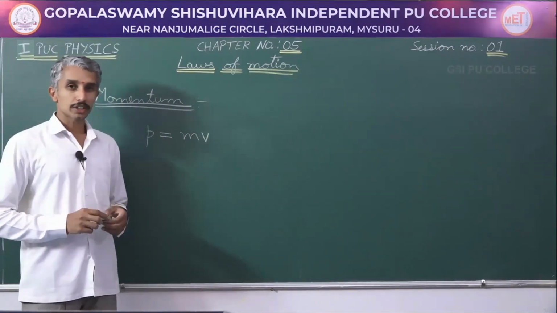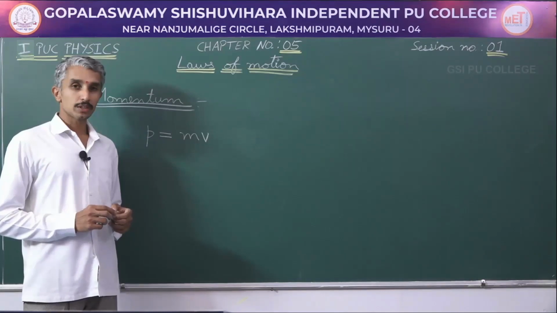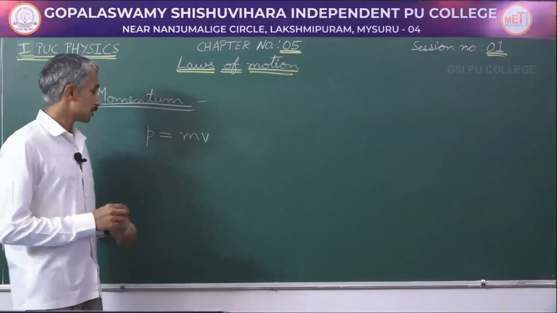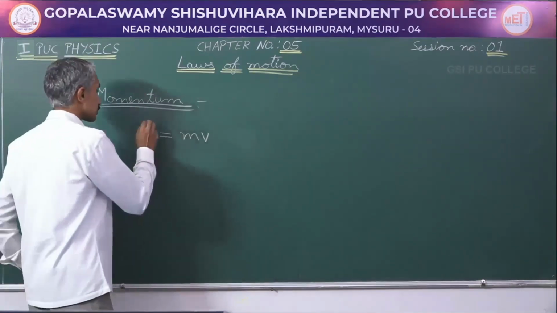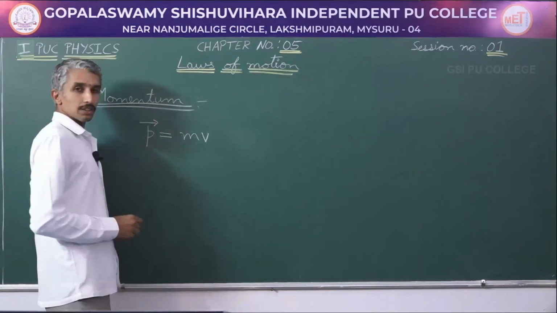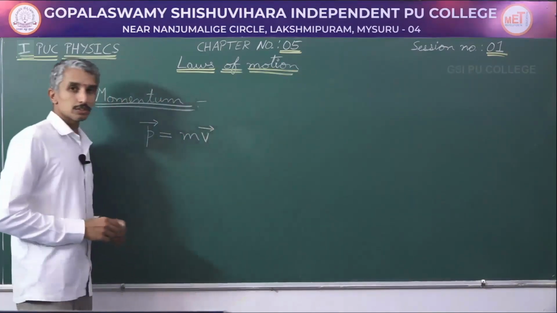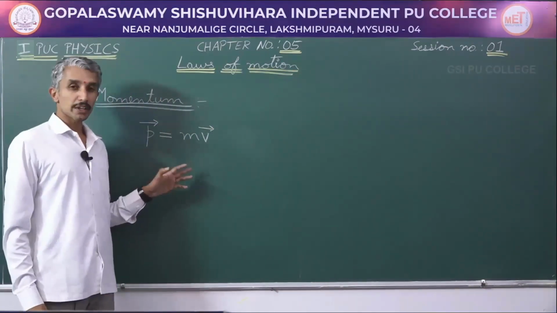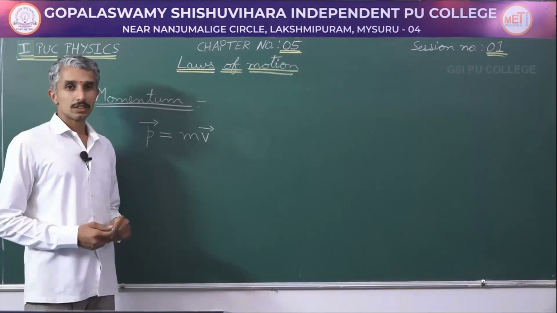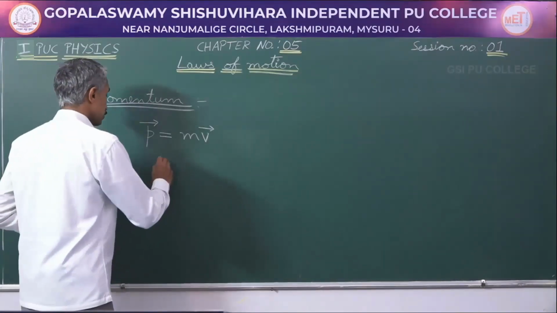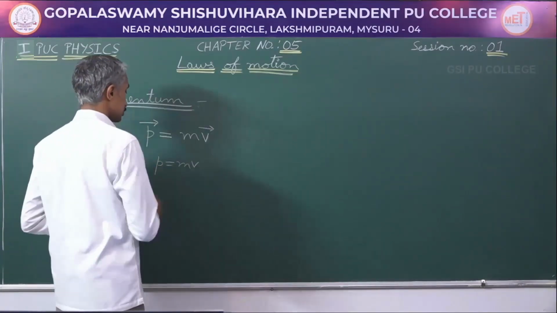Momentum is a vector quantity. In physics, momentum is considered as a vector quantity. So, I represent momentum by the vector p. It is equal to mass into the vector v. Momentum has both magnitude and direction. If you have to consider only the magnitude, then it is simply m into v.